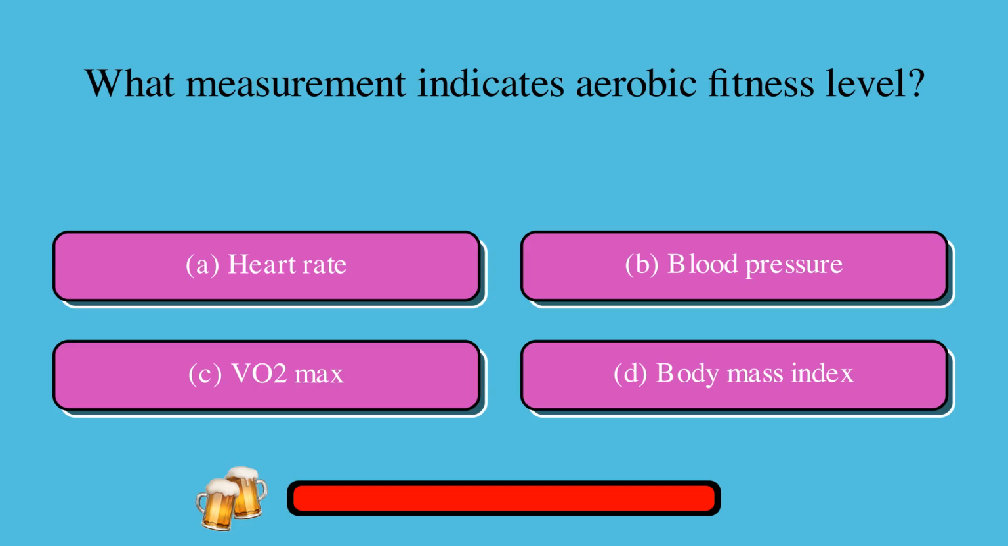What measurement indicates aerobic fitness level? A. Heart rate, or B. Blood pressure, or C. VO2 max, or D. Body mass index. The correct answer is C. VO2 max.